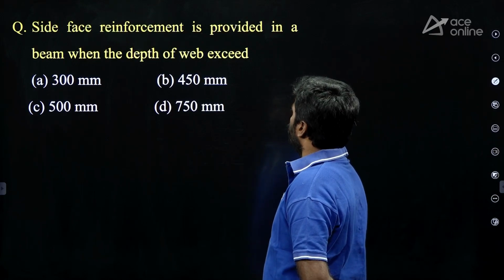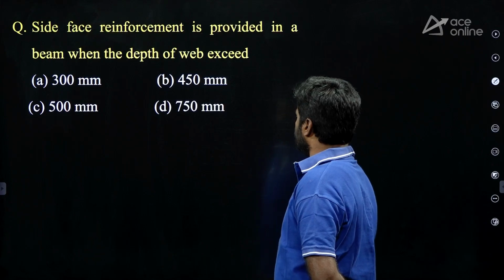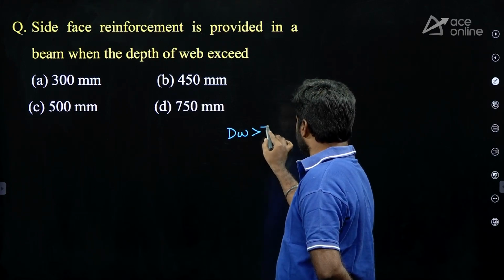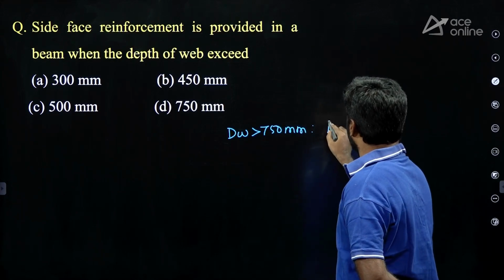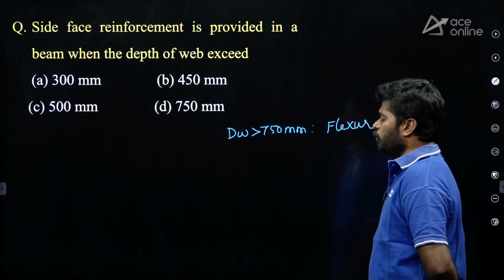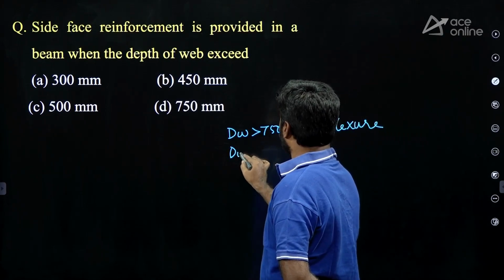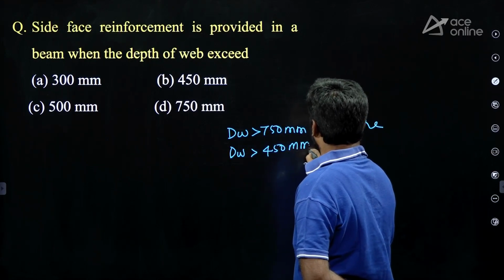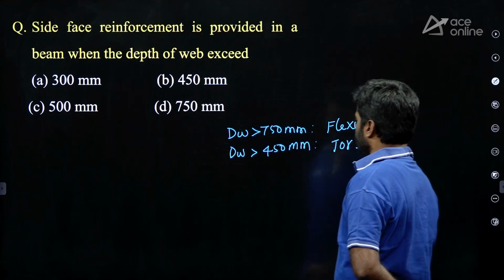Side face reinforcement is provided in a beam when the depth of web exceeds 750 mm, when the member is subjected to flexure. When the depth of web is more than 450 mm, when the member is subjected to torsion, provide the side face reinforcement.